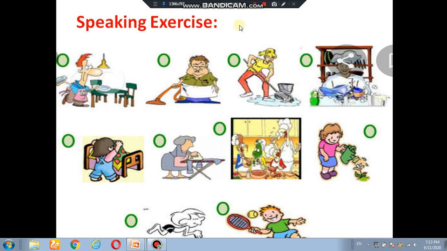Students, there is a speaking exercise for you. With the help of these pictures, you have to speak one sentence about each picture. What is going on? It means you have to use an ing verb with the helping verb am, is, are. So think about it. I am giving you enough time. Make sentences for all pictures.